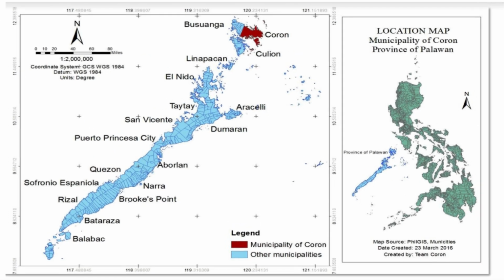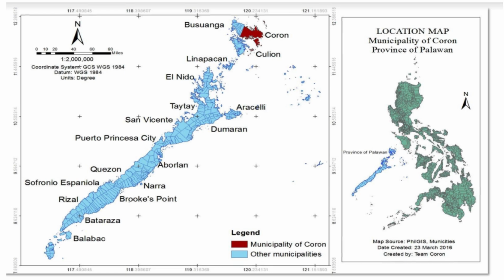Geographically, the Municipality of Coron is situated in Palawan's northernmost region. It is roughly 363 kilometers from Puerto Princesa City and 367 kilometers from Manila. The municipality of Busuanga borders Coron on the west, Coron Bay borders it on the east, Culion borders on the southwest, Linapacan borders it on the farther south, and Mindoro Island borders it on the north.